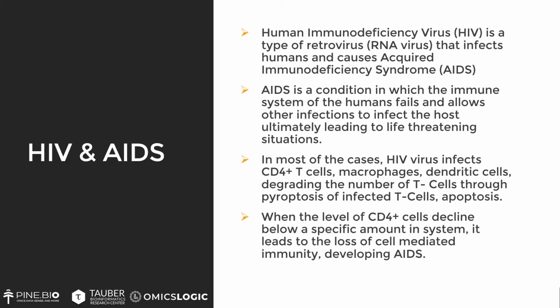The human immunodeficiency virus, commonly known as HIV, is a type of retrovirus that infects humans and causes acquired immunodeficiency syndrome, AIDS. AIDS is a condition in which the immune system of the human fails and allows other infections to overtake the host, which ultimately leads to a life-threatening situation. This is basically when the level of CD4 cells declines below a specific amount in the system. It leads to the loss of cell-mediated immunity, developing AIDS.